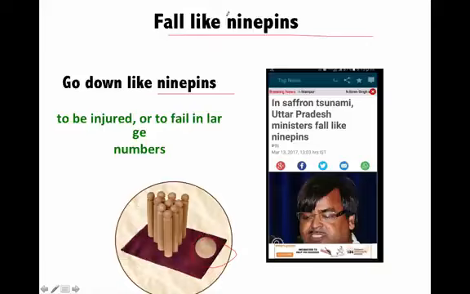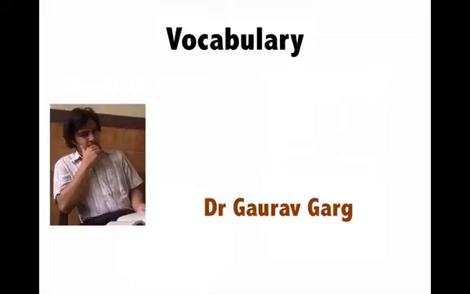So to go down like 9 pins or to fall like 9 pins means when you are injured or you fail in large numbers. So there was this headline that in Uttar Pradesh BJP got the resounding majority. So what happened to the opposition leaders who were ministers? They fell like 9 pins, which means they lost in large numbers or they failed in large numbers.